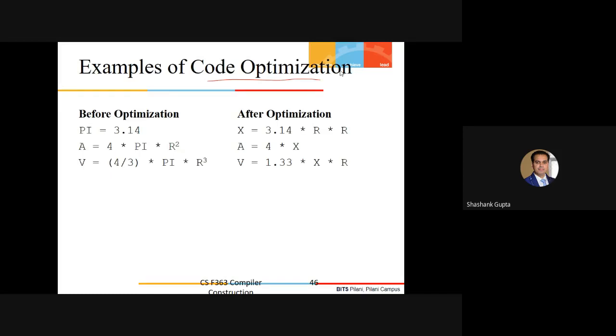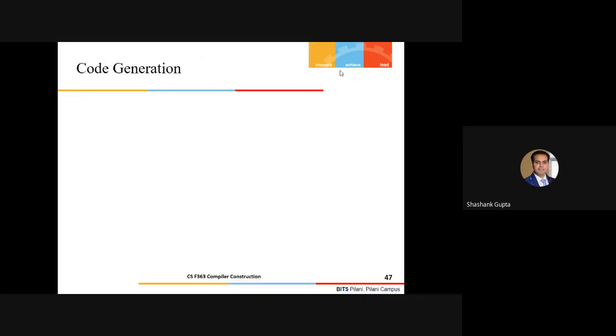So let's first cover the back end phases. In the back end phases, we first have the code generation. Now we have the unambiguous representation of the program, and we have to generate the assembly code for the current underlying machine. But code generation is not just one small jump. We have to take a series of jumps, and that series is just two; we have to take two jumps here.